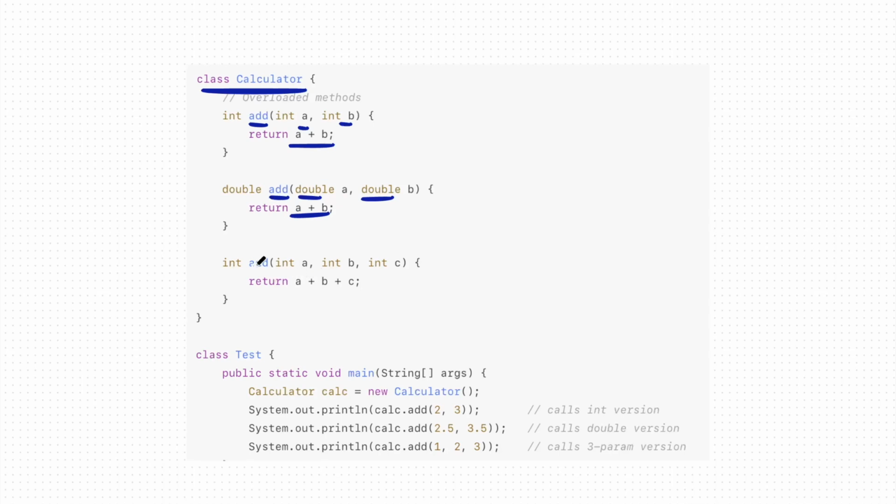And now we have one more function. So we have function number 1, function number 2, and function number 3. Now we have one more function with int a, int b, and c, and we are returning a plus b plus c.